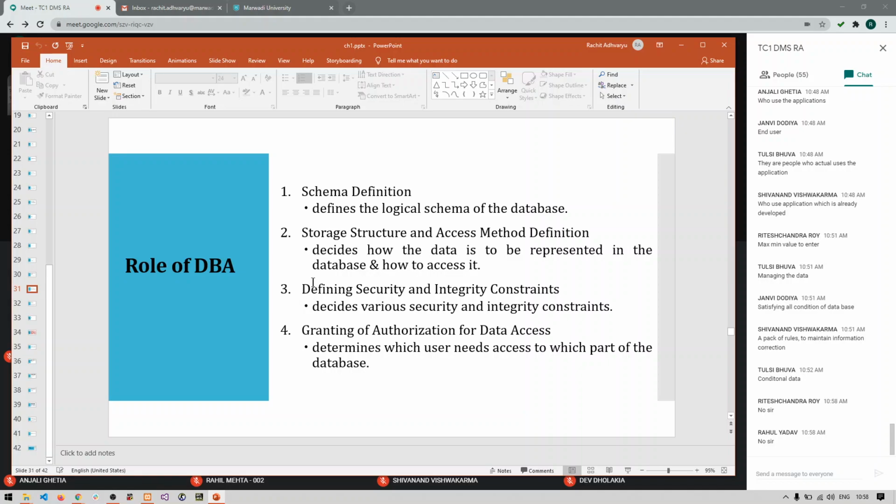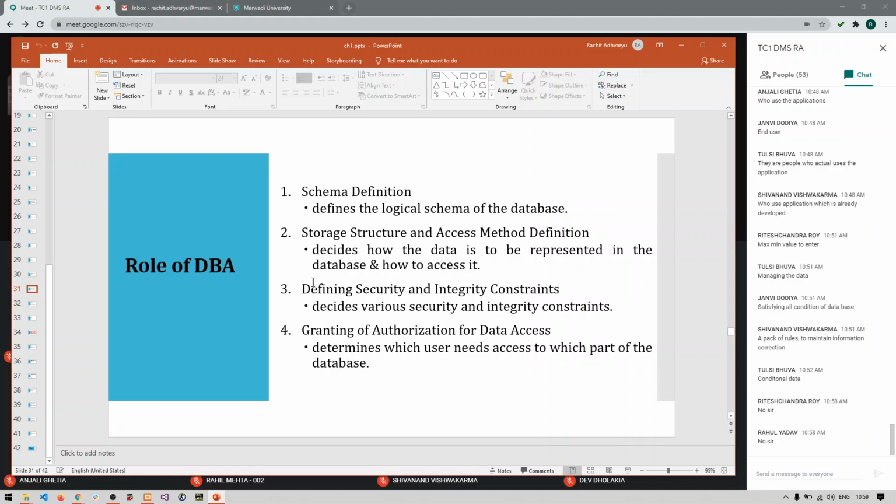Then the fourth role is defining the security. It will define some type of security on a database so that the data will be secured, as well as it won't be lost or accessed by unauthorized people. Integrity constraints means the conditions that can be imposed on a database for a particular type of data to be stored.